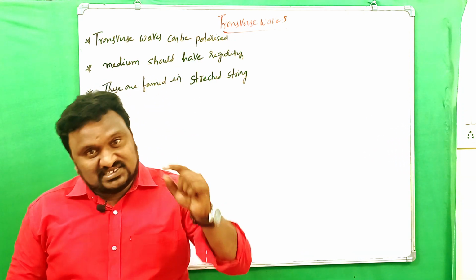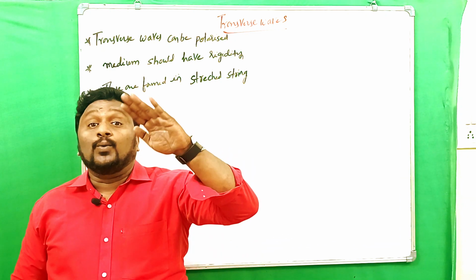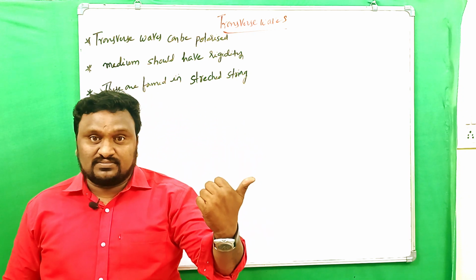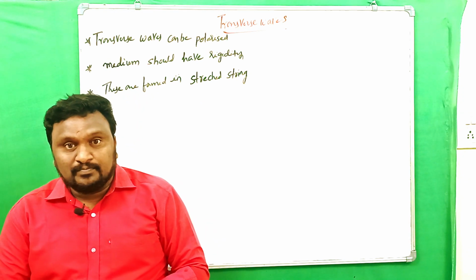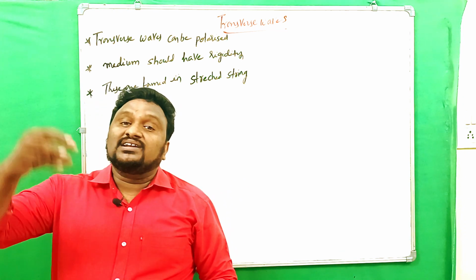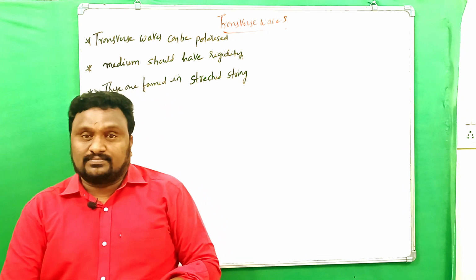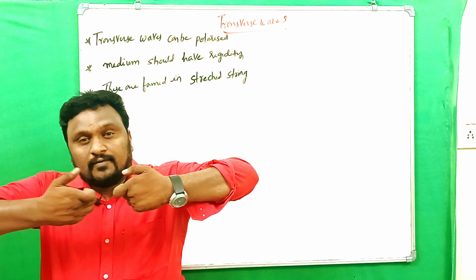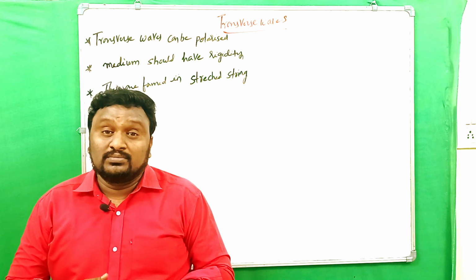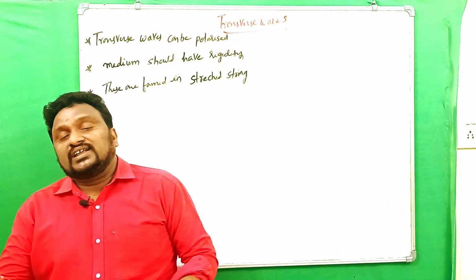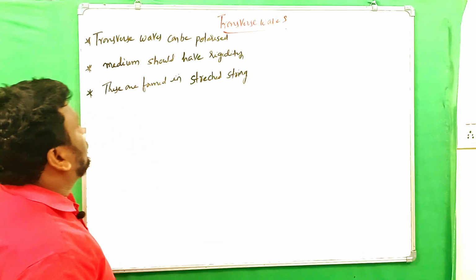Transverse waves are formed in stretched strings, and they can be formed on the water surface, the top surface. They do not enter into the water. Next, to transmit a transverse wave, the string must have more rigidity. Clear? The string of a musical instrument should be very tight. Rigidness should be more, and then only transverse waves are very easily formed.